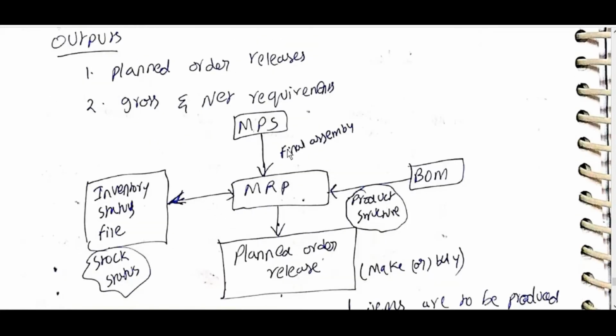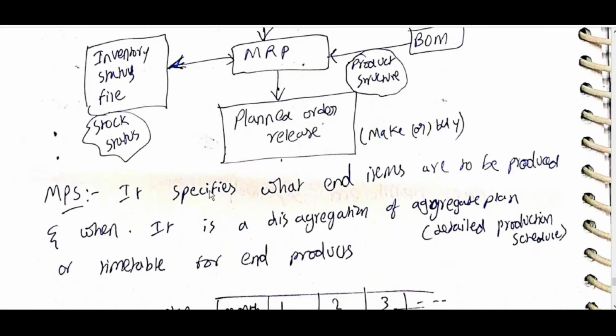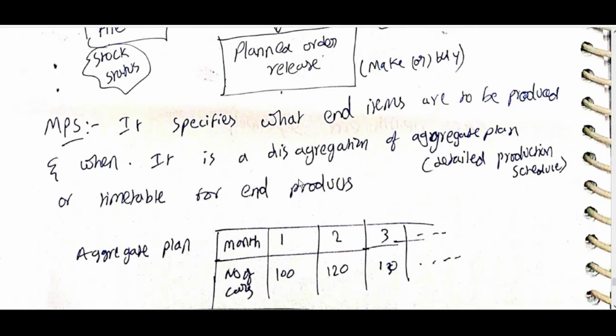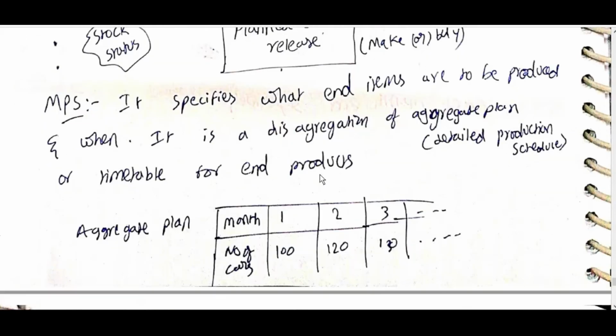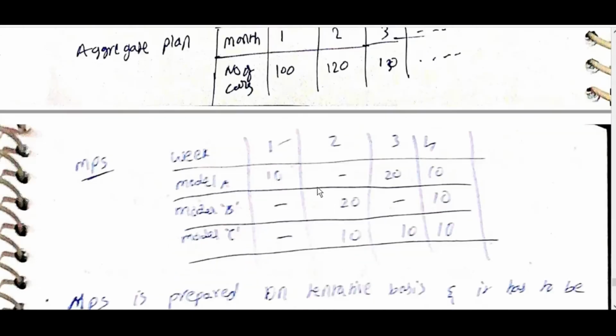MPS, final assembly, planned order release, BOM bill of materials, product structure, inventory status file, stock status. MPS specifies what end products, end items, are to be produced, and when. It is a disaggregation of the aggregate plan, or timetable for end products. Detailed production schedule, aggregate planning, month 1, 2, 3, number of cars, and so on.